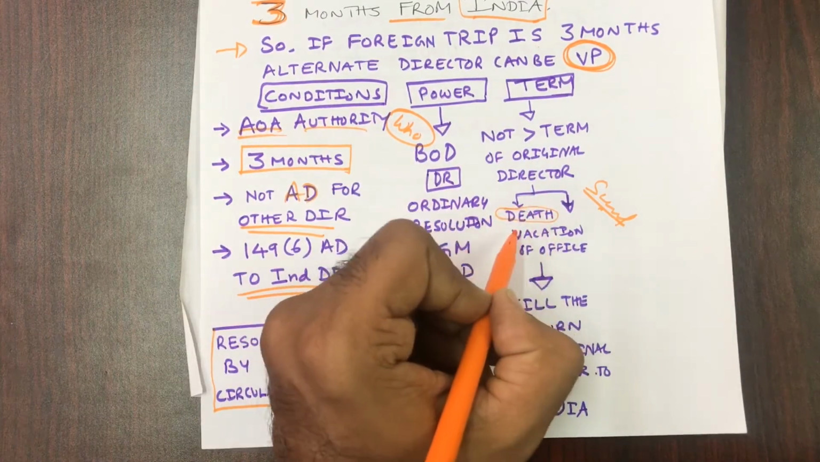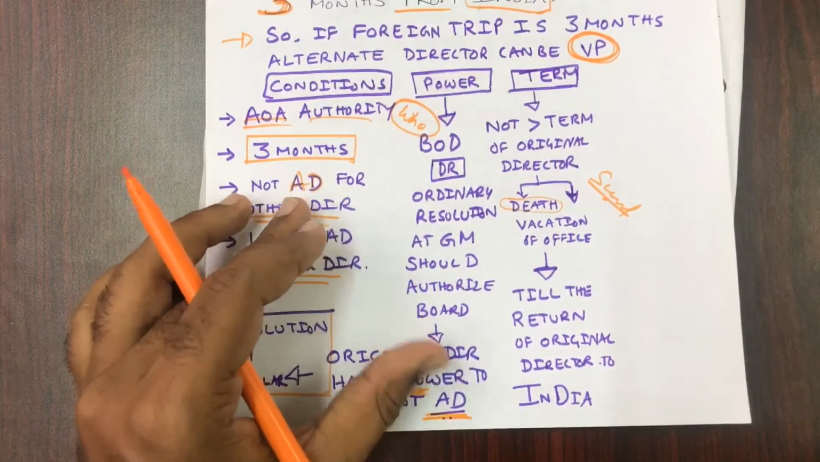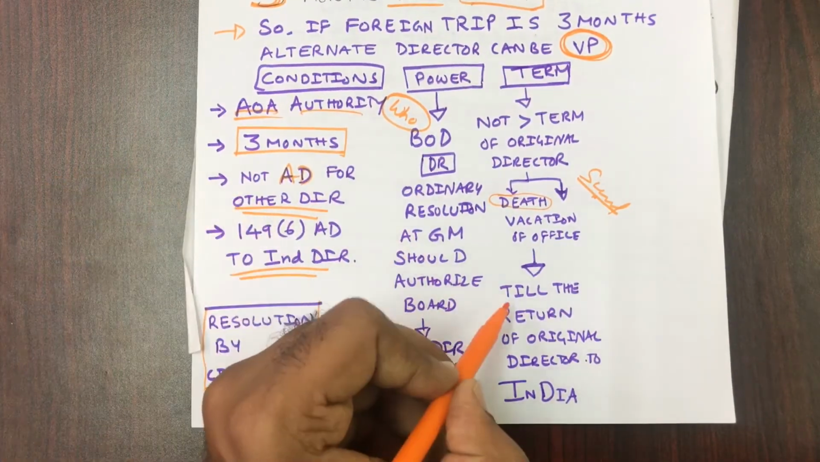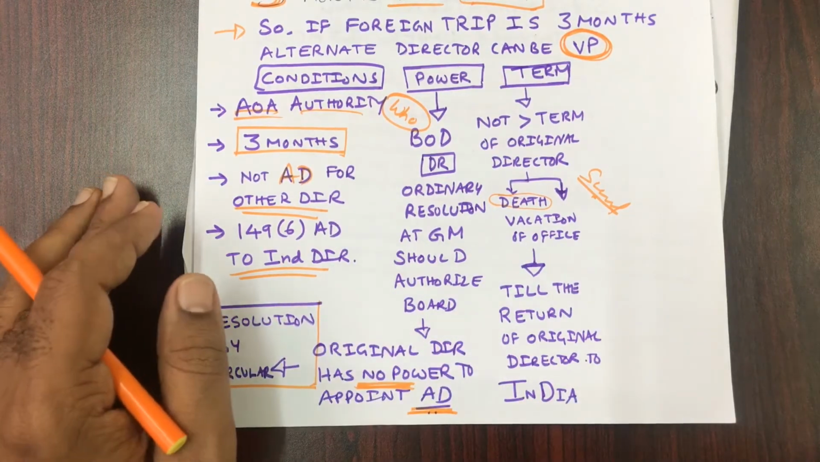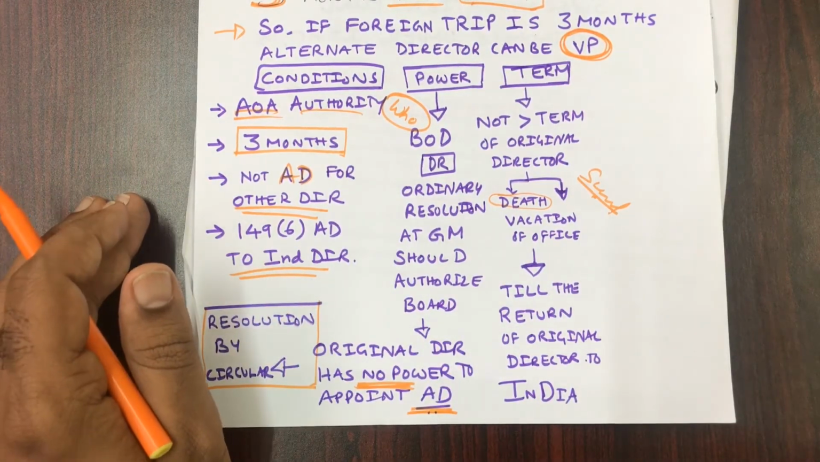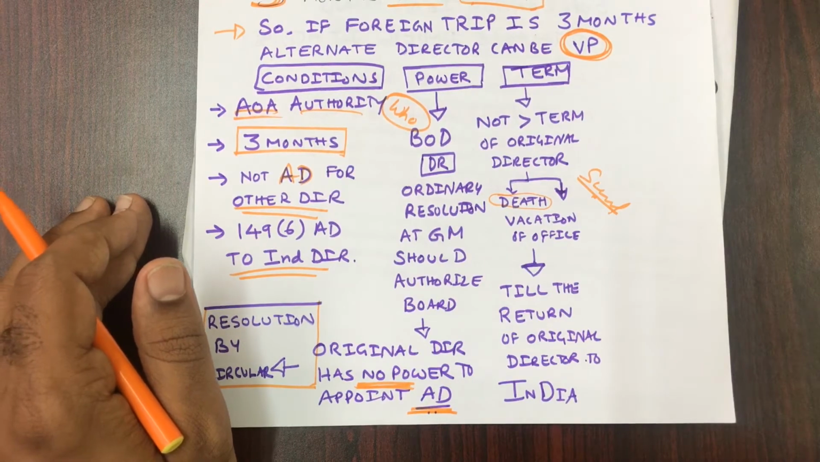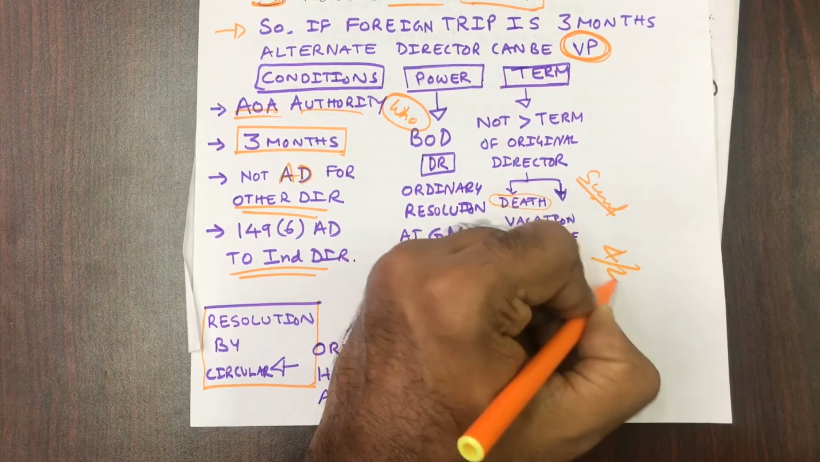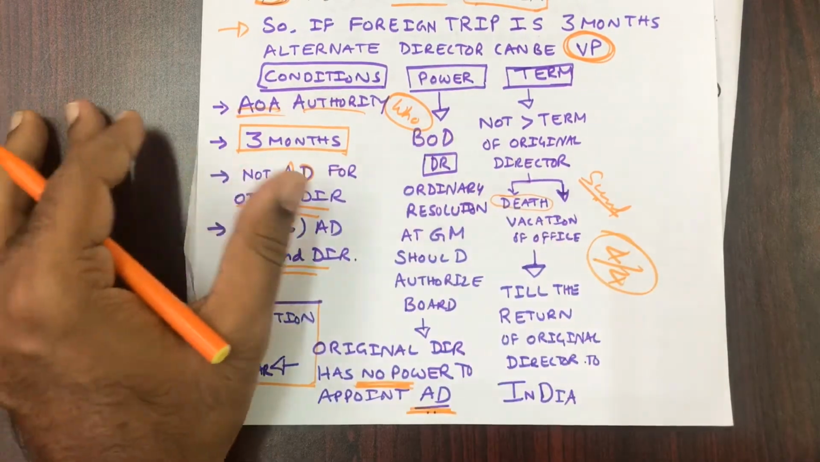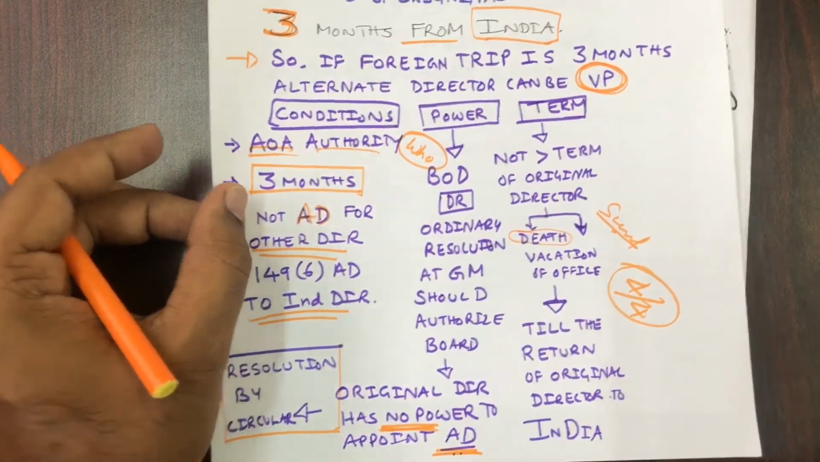That is the death. Then vacation of office. Vacation of office is till the return of the original director to India. So till Sunil Goyal returns to India, the alternate director, that is in our case the Vice President, will hold office. If you write like this, you have to get 4 out of 4. There is no other option for the person who is correcting your paper.